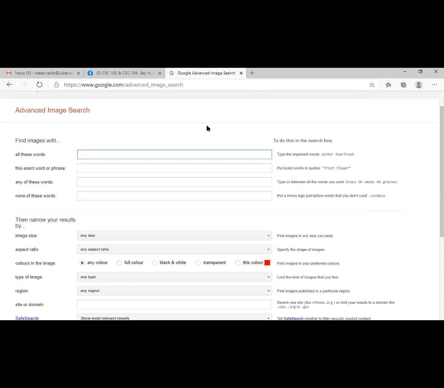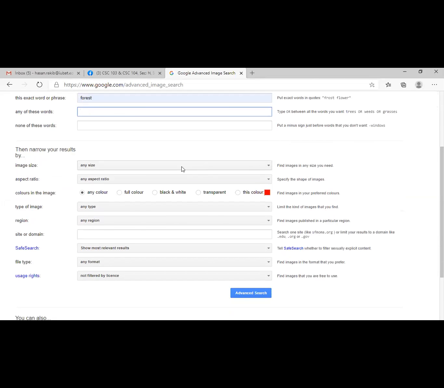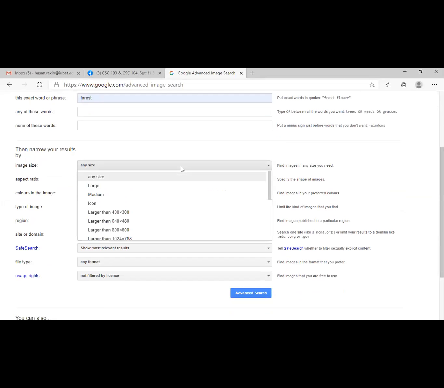So again, if you want, you can write down here Sundarban. Some exact keyword you can write down, like mangrove forest. Some other keywords if you want, you can type, no problem. But let me show you the image part. So, any size. If you want to find a medium size image, you have to select medium. If you want a large image, you can select the large option.